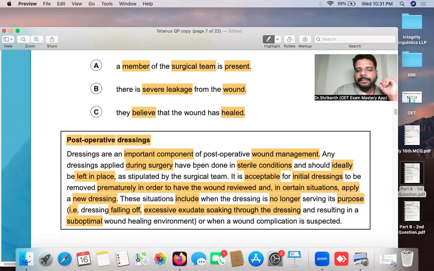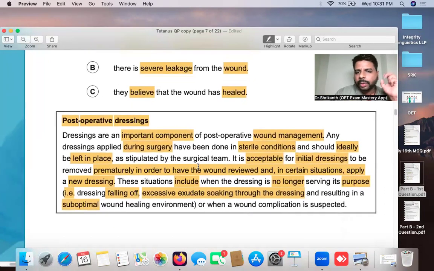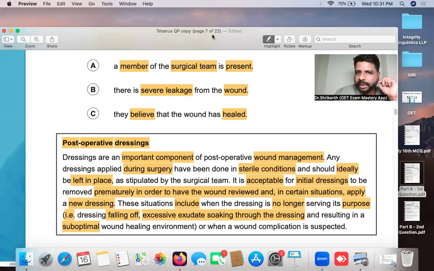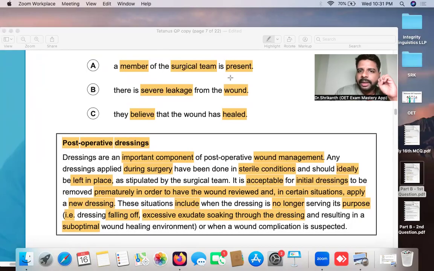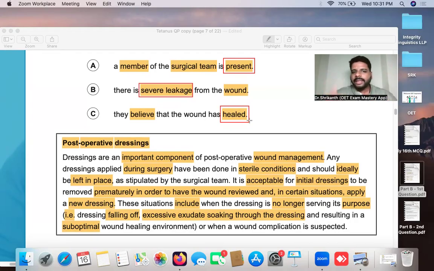So let's once again very quickly identify the verbs so that it becomes easy for you to eliminate the incorrect answer options. What is the verb here? Present is the verb. Here? Severe leakage. Here? They believe they have healed. Now let's read the text, but it is not basically reading, we are basically scanning. You have to perfect the scanning skill as well, and let's bring in the elimination strategy.